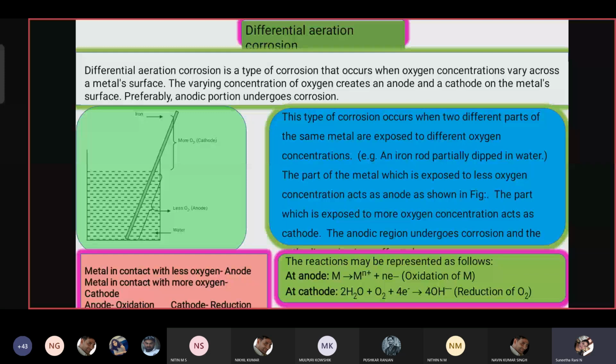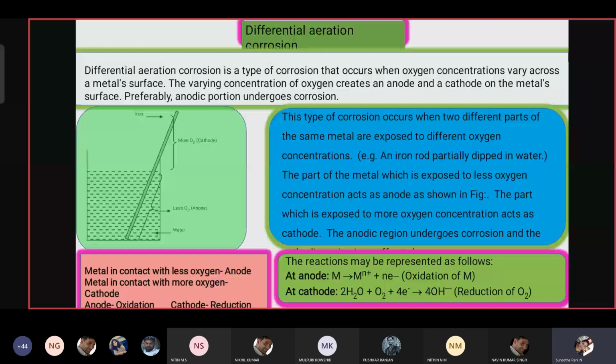Whether it is waterline corrosion, pitting corrosion, differential aeration, differential metal, causes, factors, or control, whatever they ask, remember these two reactions. Where there is M, take iron as an example and replace M with iron, that is Fe, and write the reaction. That becomes easy to remember. Clear? So under differential aeration corrosion, we have another one, waterline corrosion.